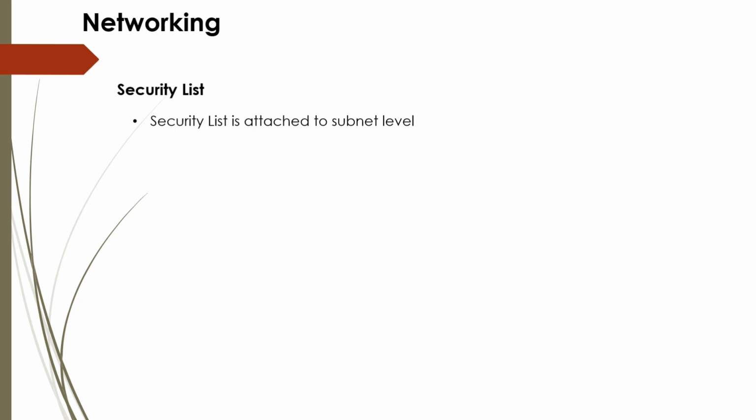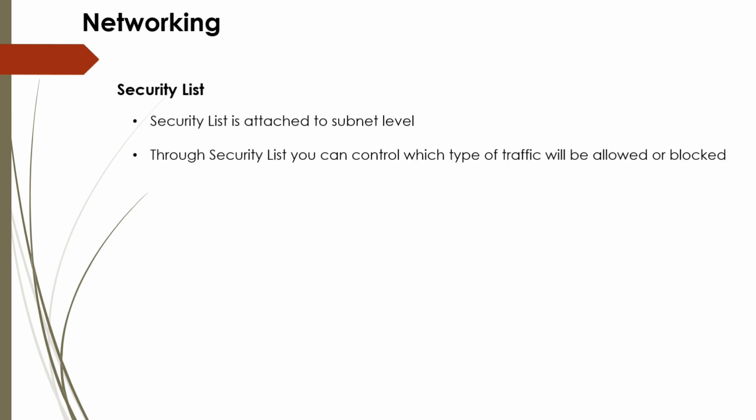Now security list. A security list is attached at the subnet level. Through a security list, you can control which type of traffic will be blocked or allowed. The rules mentioned in a security list can be stateful or stateless. In the exam, you may see a question like this, where for security list, multiple options will be given and you have to choose the correct option with respect to security list.